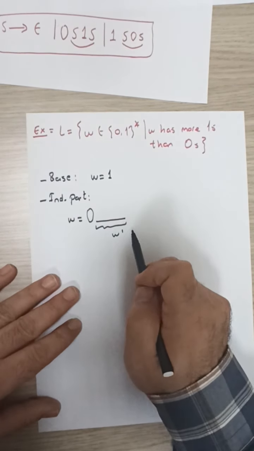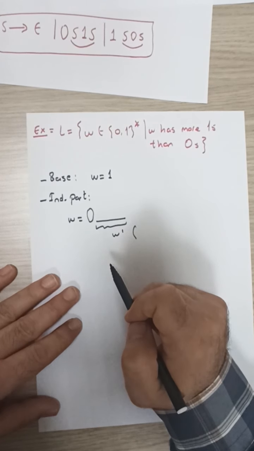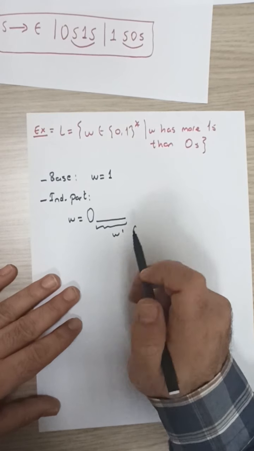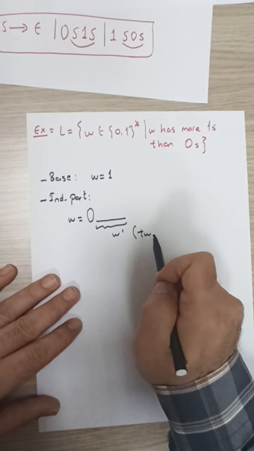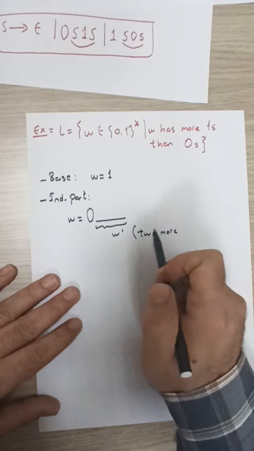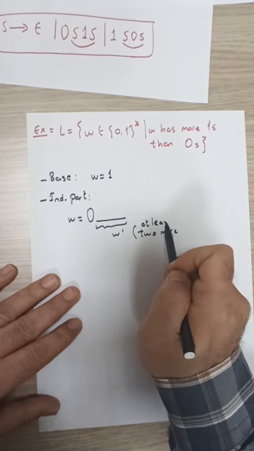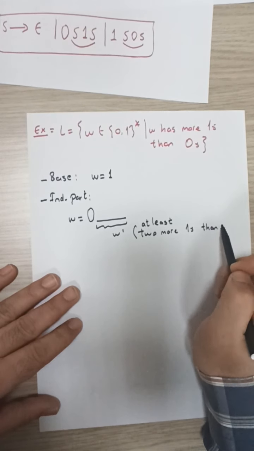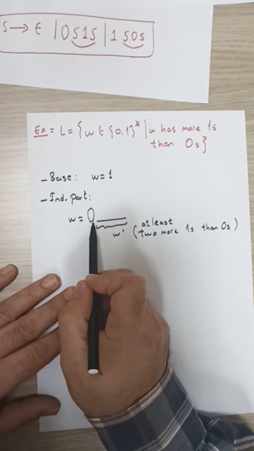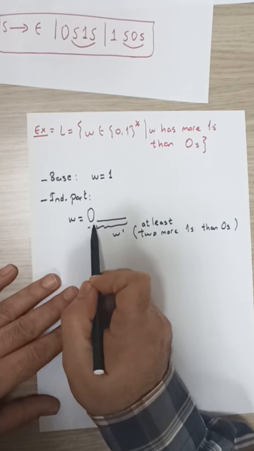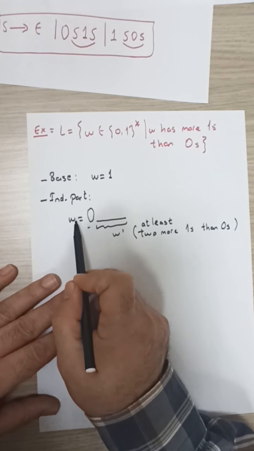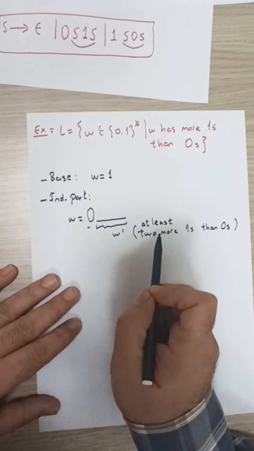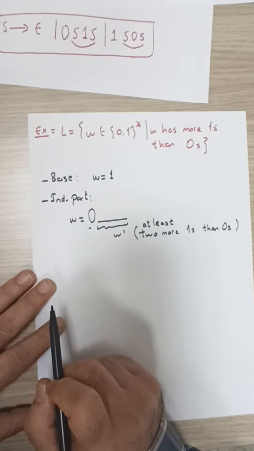The property that we want is that in W prime there are at least 2 more ones than zeros, because there already exists a 0 in W. So in W prime we have to have at least 2 more ones than zeros.